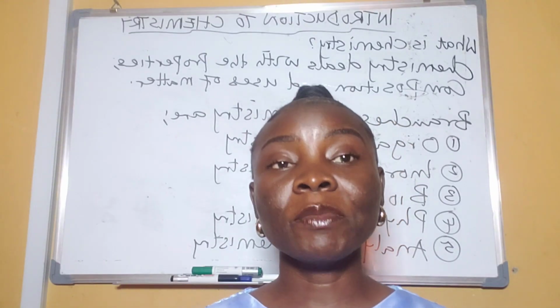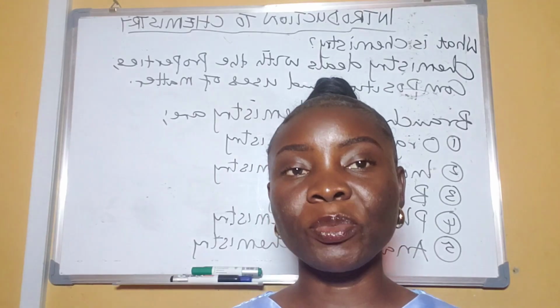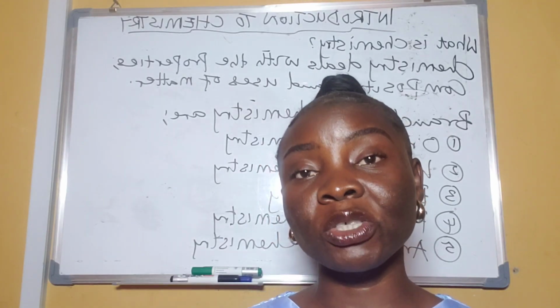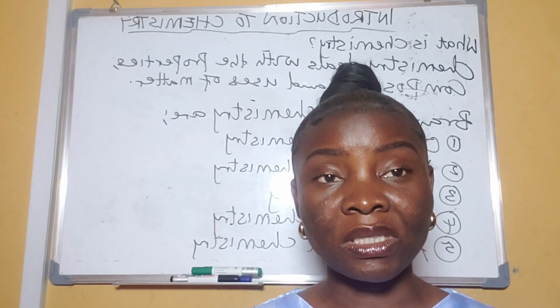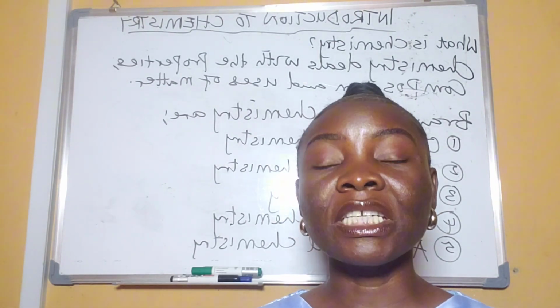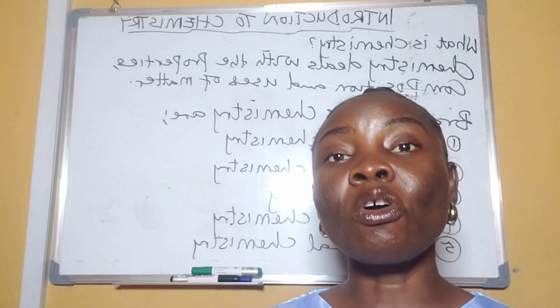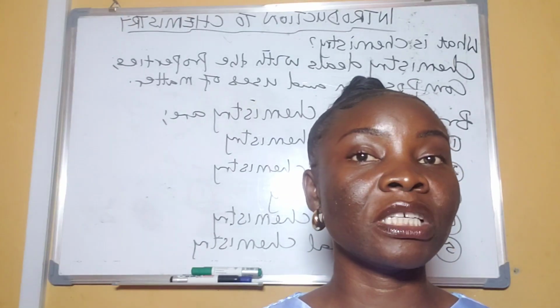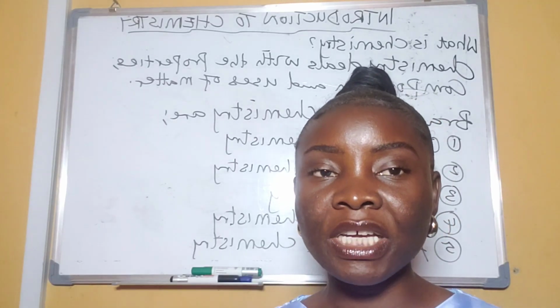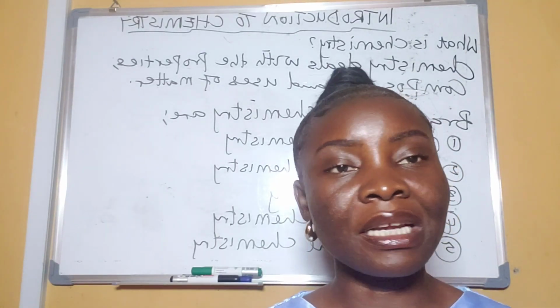So as the name sounds, organic chemistry simply means a branch of chemistry that studies organic compounds. And organic compounds in a layman's understanding means those compounds that consist of carbon and hydrogen only. So you can talk about carbohydrates, protein, and so on and so forth.